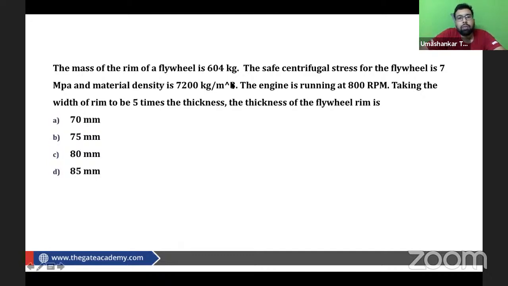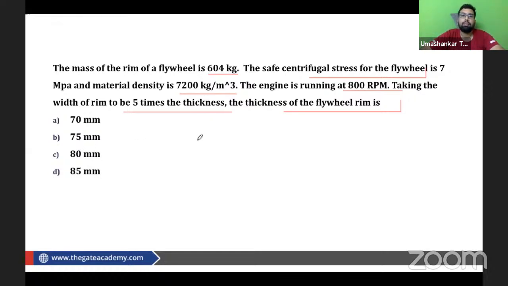So the mass of the rim of the flywheel is 604 kg. Okay, so mass is given in the question. The safe centrifugal stress for the flywheel is 7 megapascal and the material density is 7,200 kg per meter cube. The engine is running at 800 rpm. Taking the width of the rim to be 5 times the thickness of the flywheel rim is. Okay, so basically, this is the question related to the design of the flywheel.